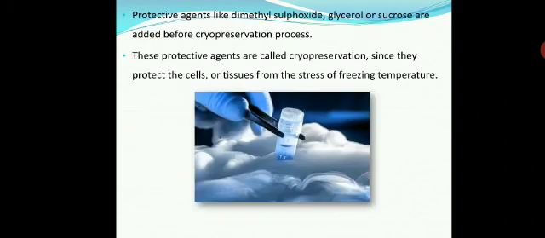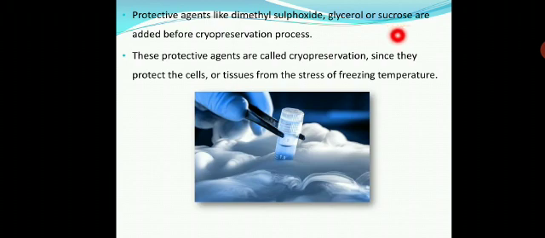Then some of the cryopreservation protective agents that can be used, like dimethyl sulfoxide, glycerol or sucrose, are added before the process of cryopreservation. Before using liquid nitrogen, we want to use the dimethyl sulfoxide, glycerol or sucrose.